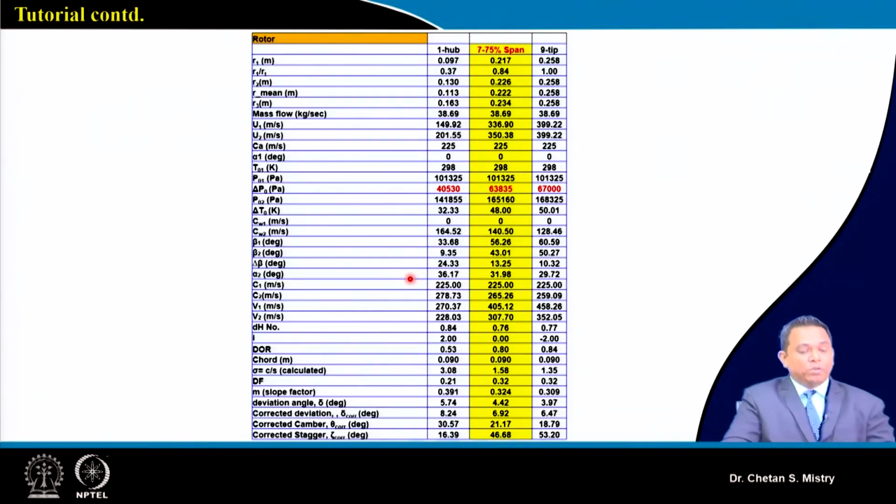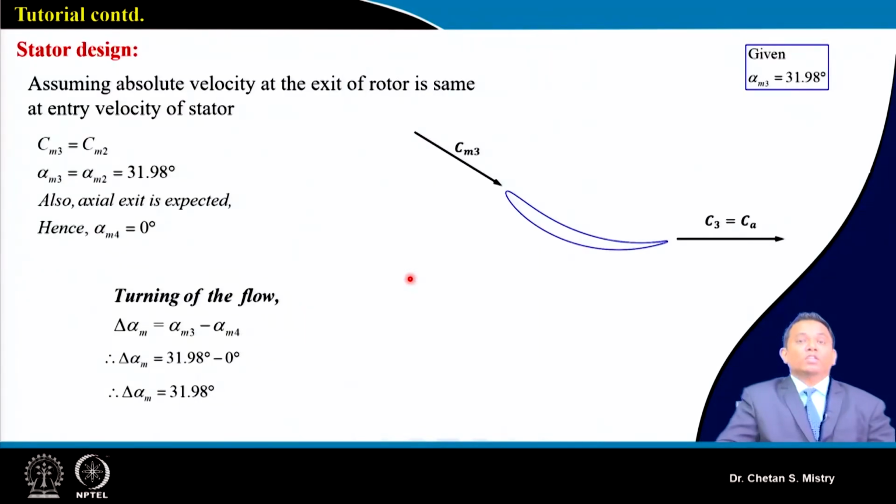Now let me put the point here. After doing this design, we will be looking at the design for the stator. For the stator design at the mid station, what we are assuming is that the absolute velocity at the exit of the rotor is equal to the absolute velocity at the entry of my stator, and here my alpha 2 is equal to alpha 3.